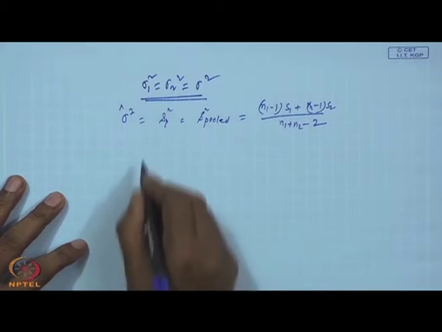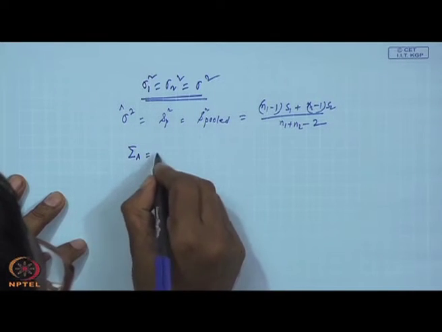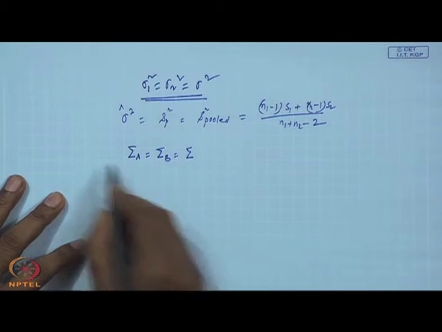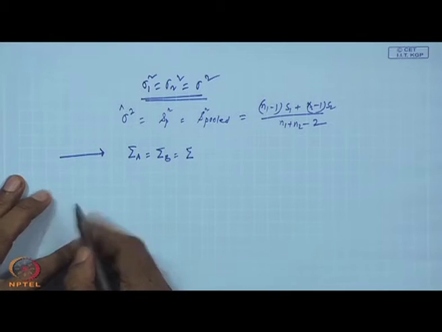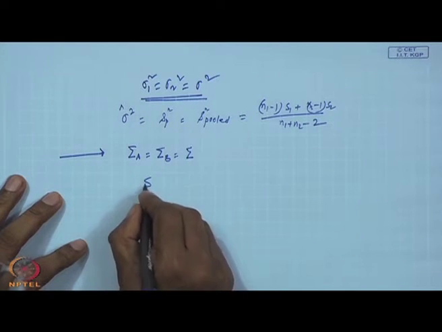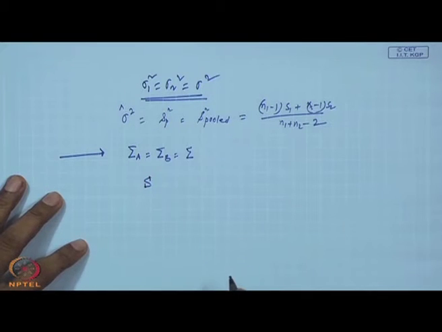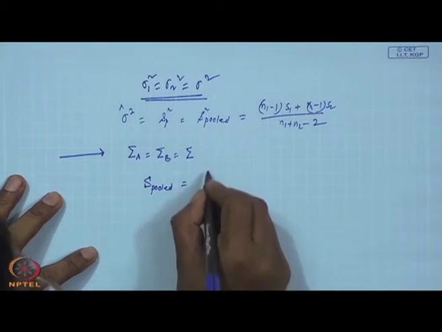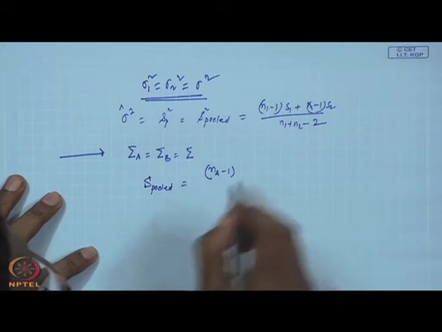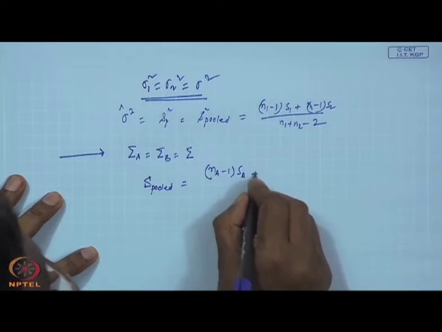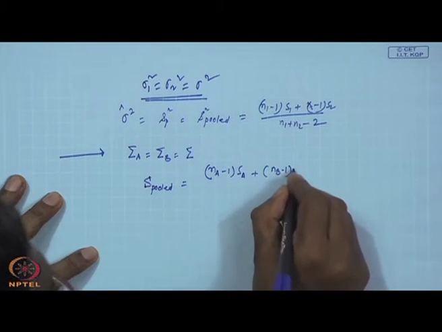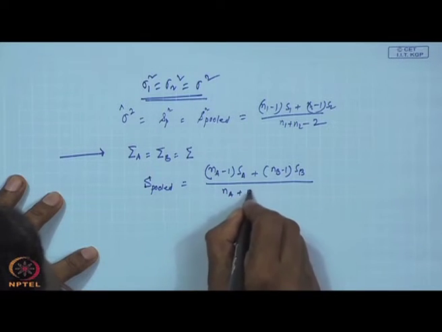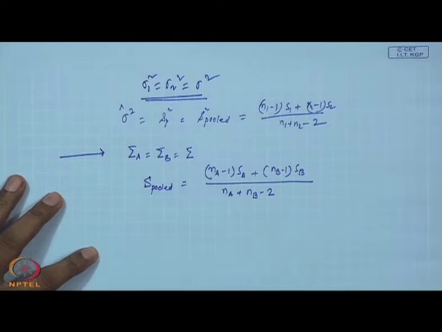Here we will use the same thing. Here what is our case? Sigma A equals sigma B equals sigma. This is our case. We will be creating a similar S-pooled covariance matrix, and that will be (NA minus 1) SA plus (NB minus 1) SB divided by NA plus NB minus 2.